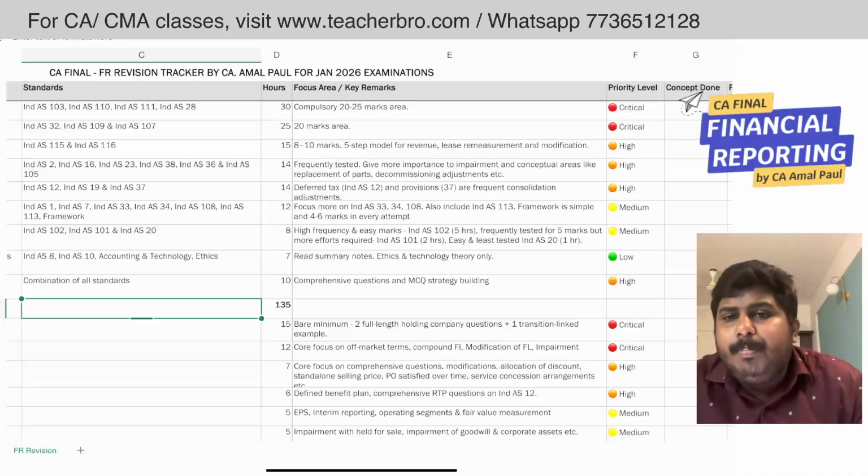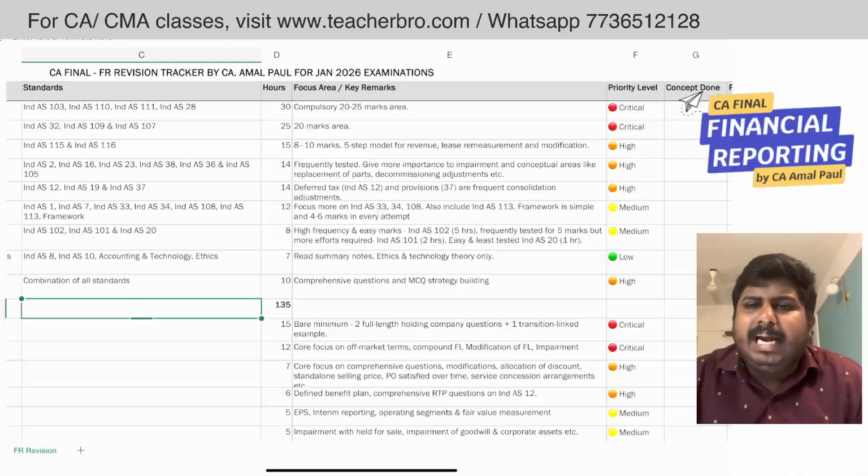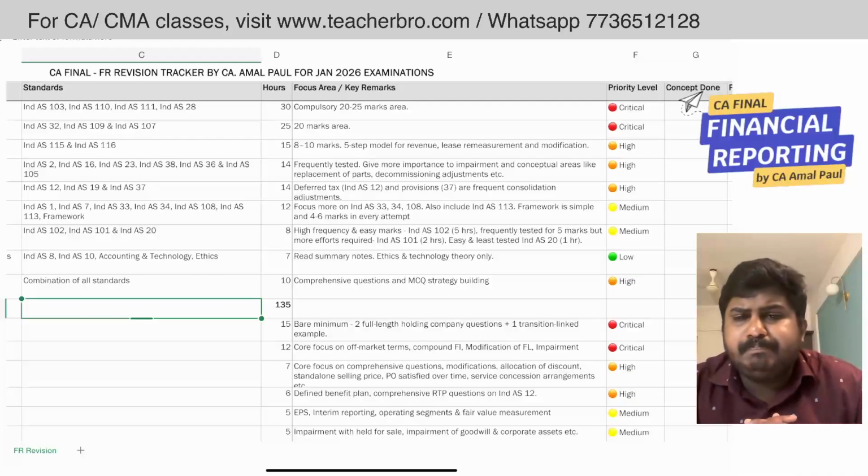And the interplay between the impairment standard and Ind AS 105 is also to be considered. There are certain questions in Ind AS 105 which have a connection with Ind AS 36, also how the loss will be allocated, similar to the way it is in Ind AS 36. Those kinds of problems are also to be practiced. But for standards like investment property or agriculture, you just have to brush through. I'm not saying that you should not do that. Just brush through the concept, do one or two problems. Do not take much time on those kinds of standards.